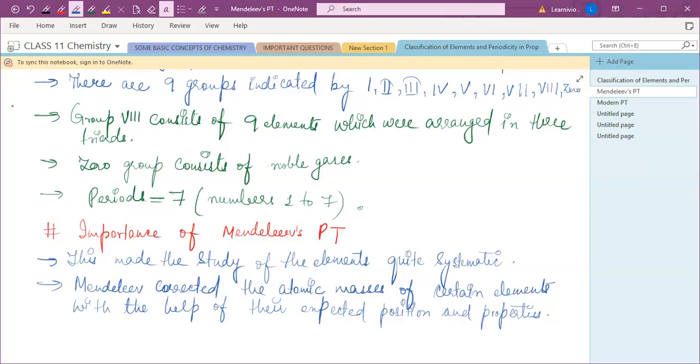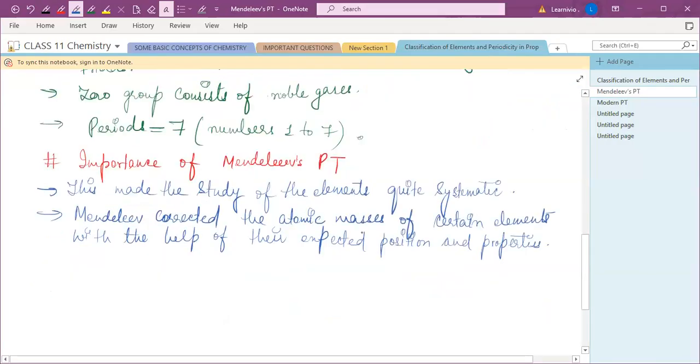So importance, you can also call it a merit. It is also a merit of Mendeleev's periodic table. He simplified and systemized the study of elements and the compounds. And he also corrected the atomic masses of certain elements with the help of their expected position and properties.